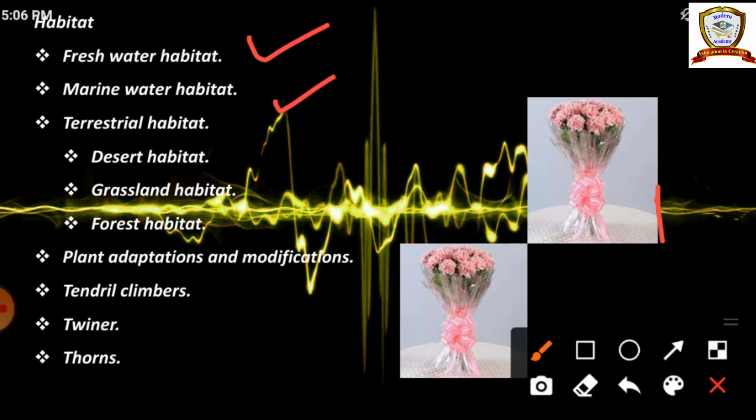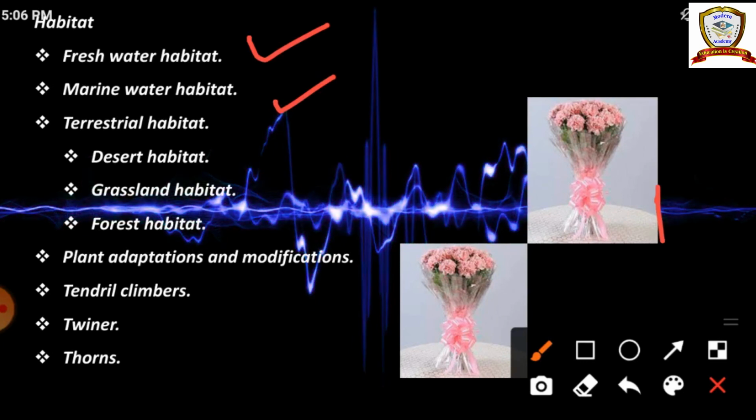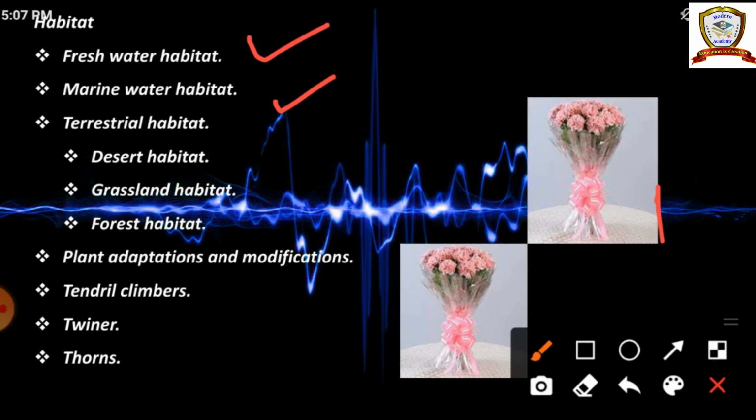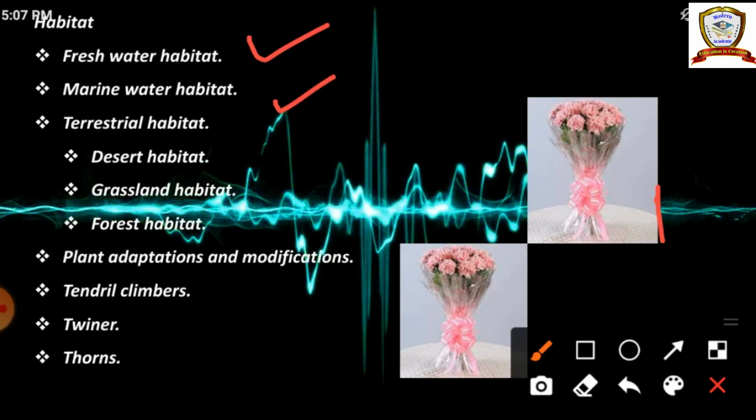In some places like the driest places, desert areas, plants like opuntia and cactus have their leaves modified into thorns. In the agave plant, leaf margins are modified into thorns. In the Opuntia plant, leaves are modified into thorns. And in the Bougainvillea plant, the stem part is modified into thorns. So these are the modifications and adaptations and types of habitat.